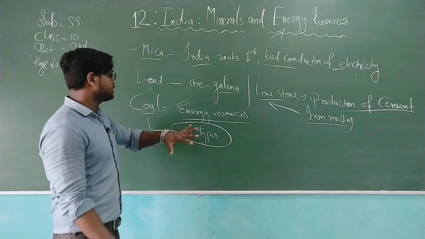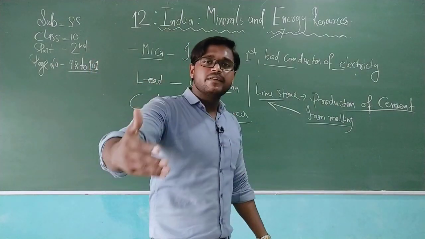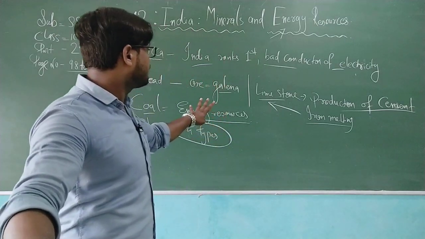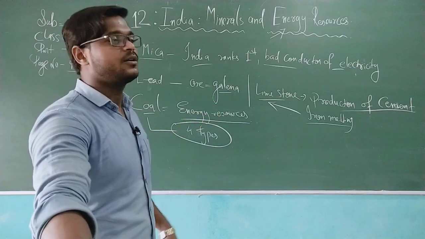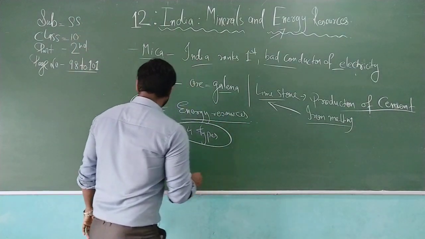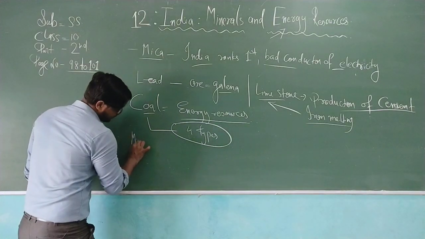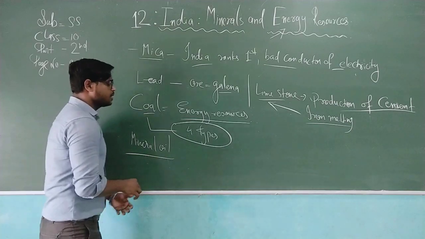So that was the energy related to coal, which is a solid energy. Now we'll move towards liquid energy. As I explained coal, now we need to understand how other energy resources are obtained. For example, we'll go towards mineral oil. Now, what is mineral oil?